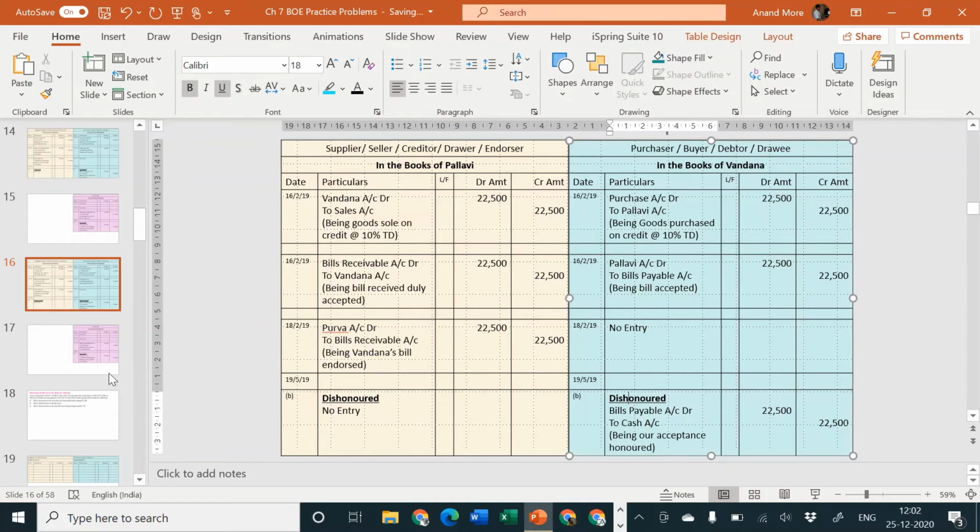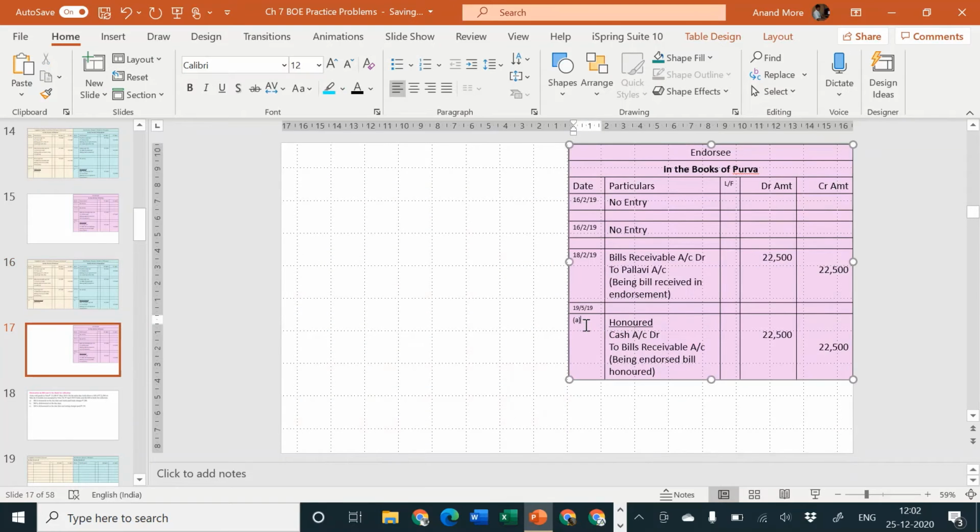On the due date, Purva is going and demanding money from Vandana. And Vandana is saying, sorry, I don't want to pay. Whatever you want to do, you can do, but I am not going to pay. So in that case, Purva will specify that bills receivable has gone out, because now that bills receivable is totally useless. Now it has lost its value. Its due date is already over and Vandana is not ready to pay. So bills receivable has gone out, but most important, money has not come in. So I can't say cash account debit to bills receivable account. The money is still receivable.